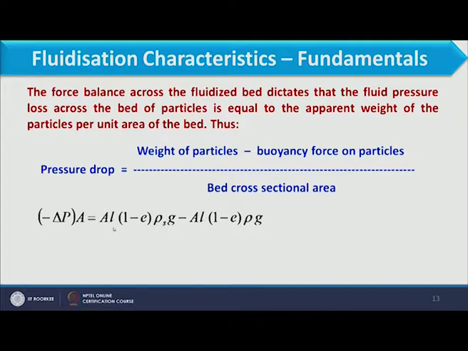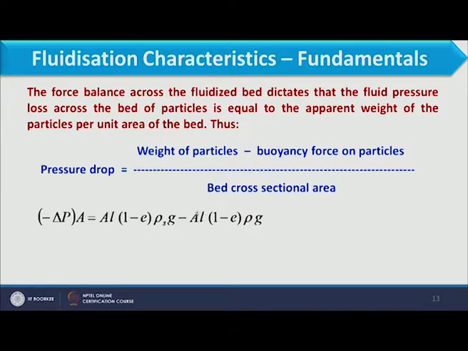So this is the volume of the bed, and 1 minus E is the solid fraction. So A L (1 minus E) is the volume of the solid in the bed, and when we multiply this with rho S, it gives the mass of the solid, and into g, that would be the weight of the particles.